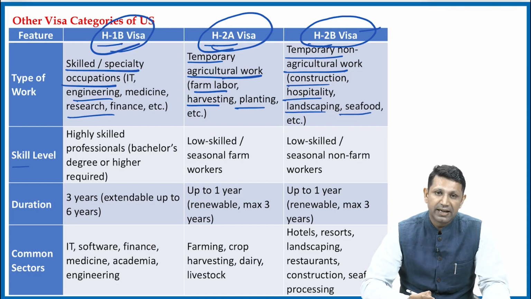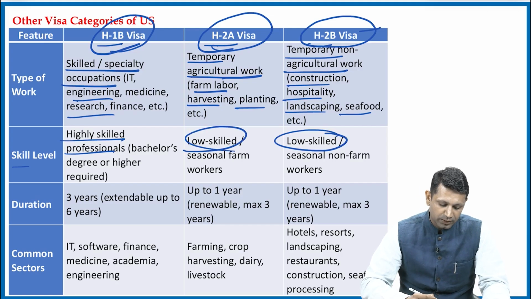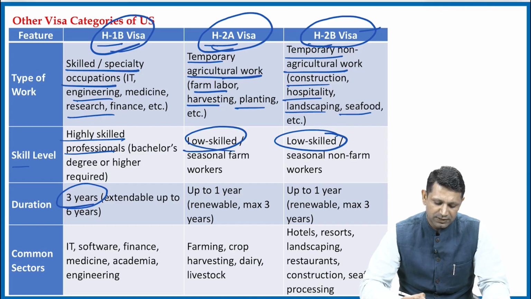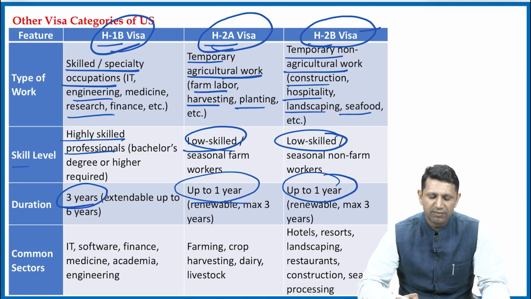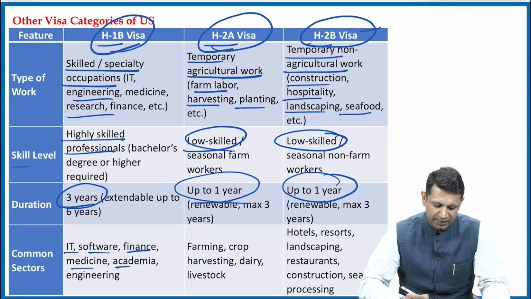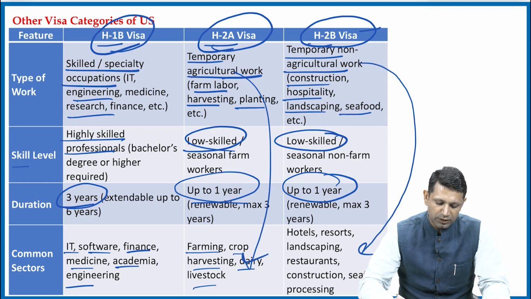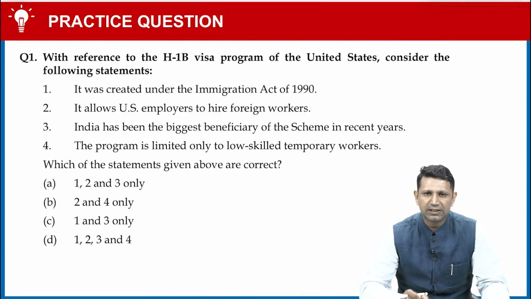The skill level required for the H1B visa is high; highly skilled professionals are required here. For the H2A and H2B visas, low skilled workers are sufficient. Then the duration for which an H1B visa is given is 3 years. For H2A and H2B visas, it is up to 1 year. Lastly, the common sectors for the H1B visa include IT, software, finance, medicine, academia, engineering. For the H2A visa, it is farming, crop harvesting, dairy, livestock, basically agriculture work, and the H2B is for non-agricultural work.